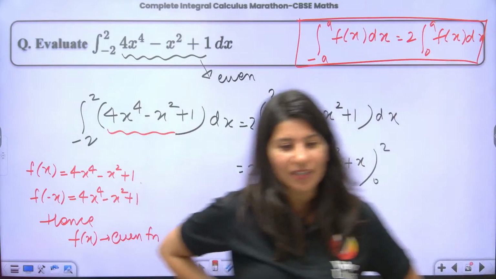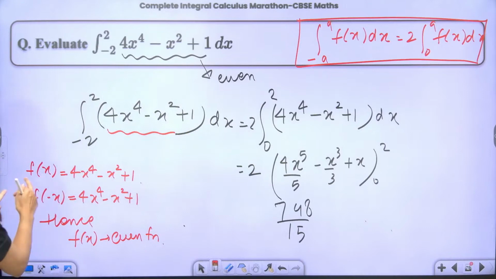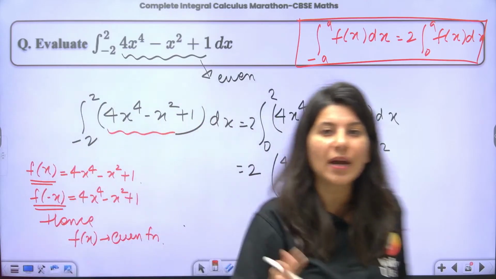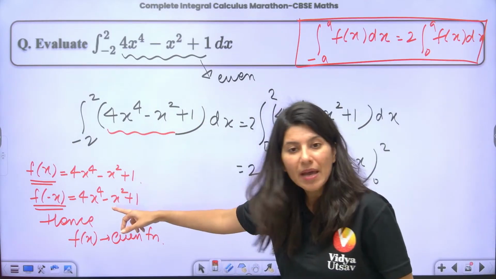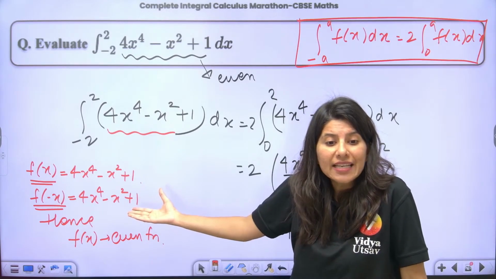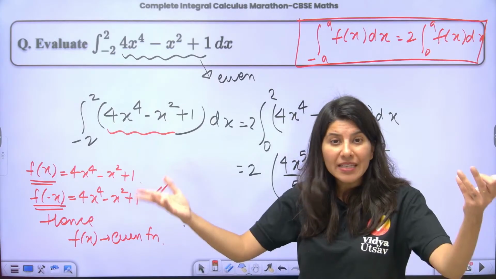Virendran asks, ma'am, how to find whether it is even or not? That is how you find. You have f of x, the function is this. You calculate f of minus x. So you put x equal to minus x, x will be replaced by minus x. And then you realize that even if I replace x by minus x, my function is coming the same.